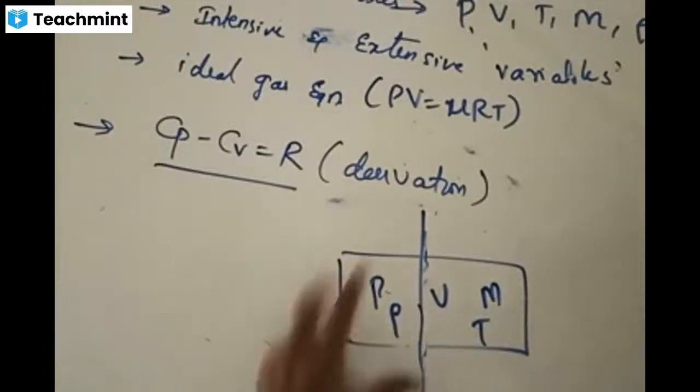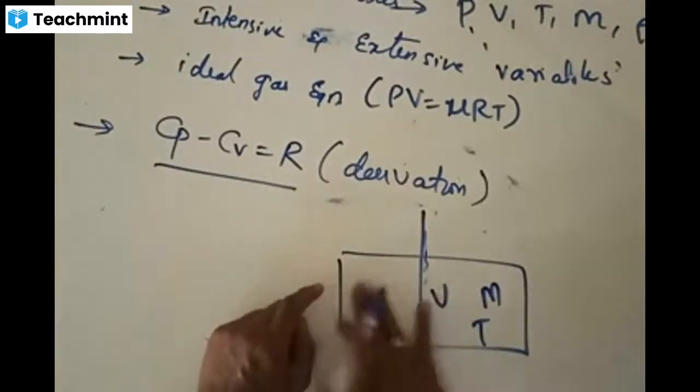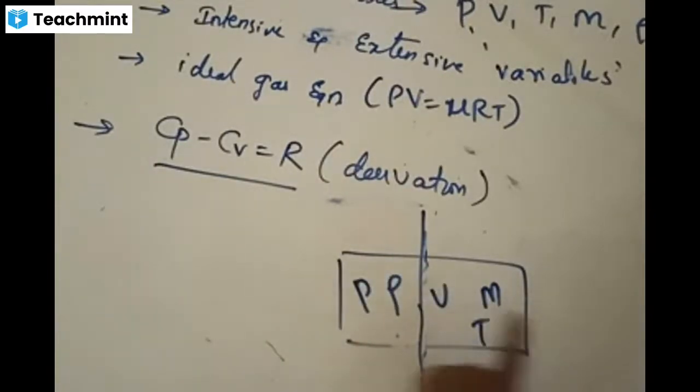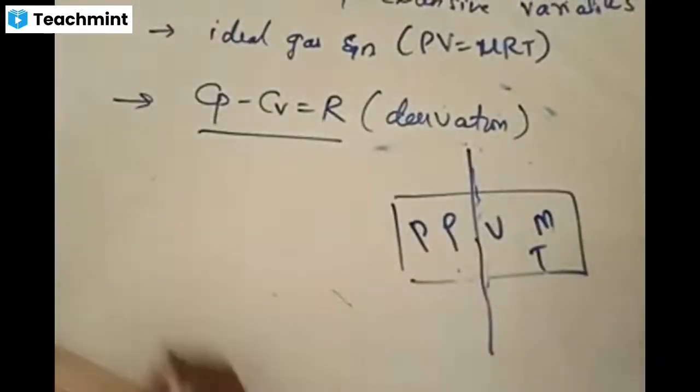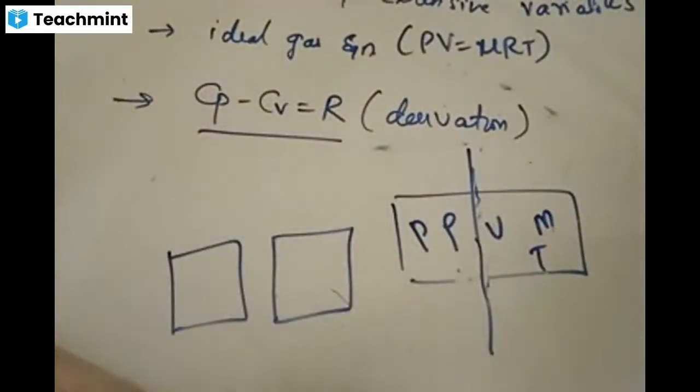Now if you divide this system into two equal parts, let me say these two parts like this, this is part 1 and this is part 2.